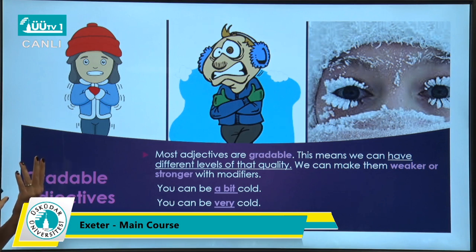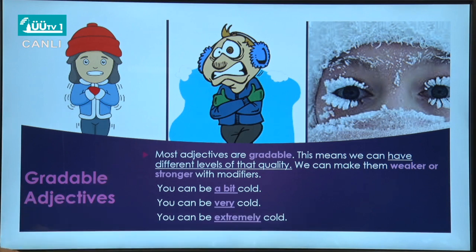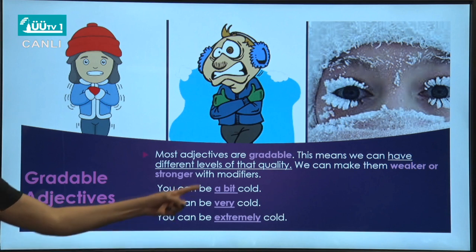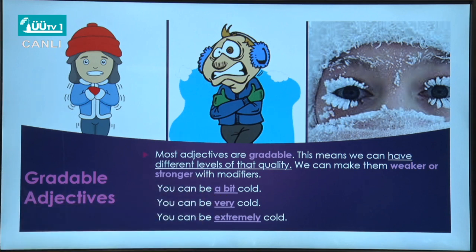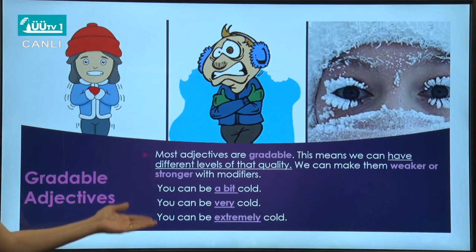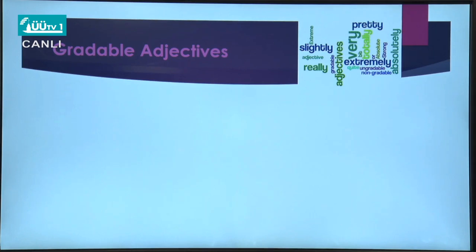As you can see here, in the three different sentences, by using different modifiers, I try to make the adjective, which is cold here, weaker or stronger. So we call this kind of adjective a gradable adjective.